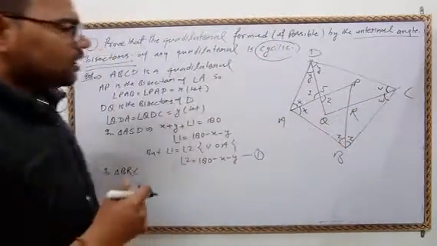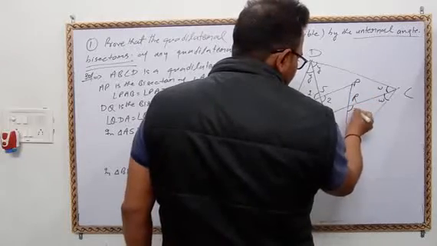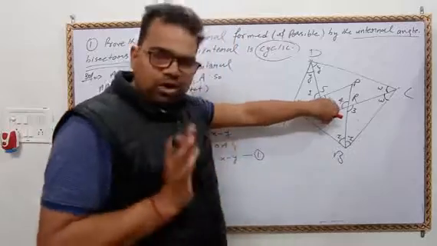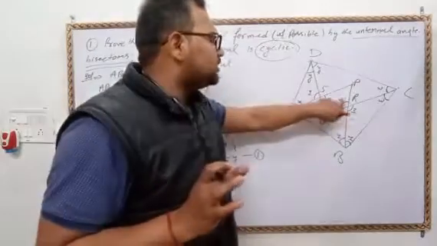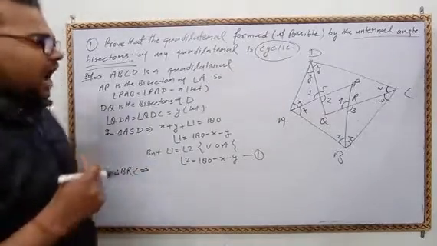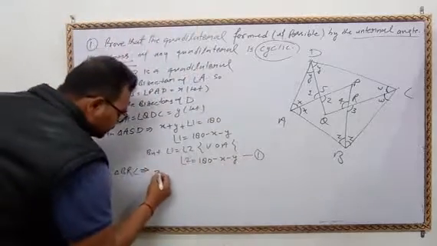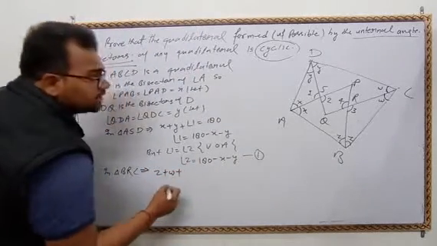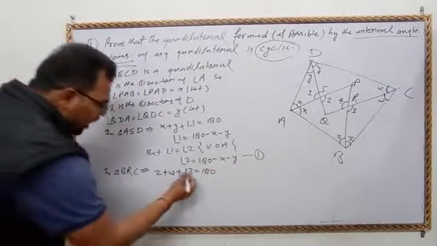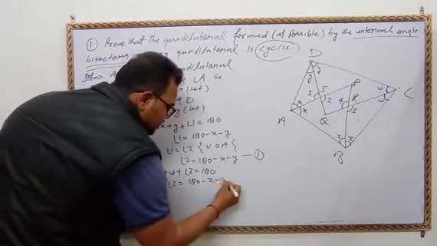BRC. So here is R. Let us consider it 3 and it is 4. So angle 3 is equal to angle 4, yes or no? Because both are vertically opposite angles. Okay. So in triangle BRC, Z plus W plus angle 3 is equal to 180. So angle 3 equals 180 minus Z minus W.